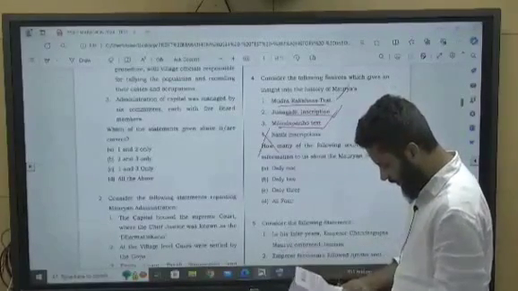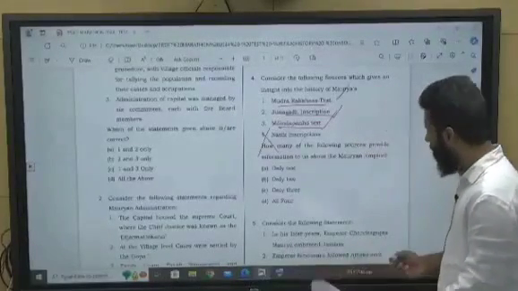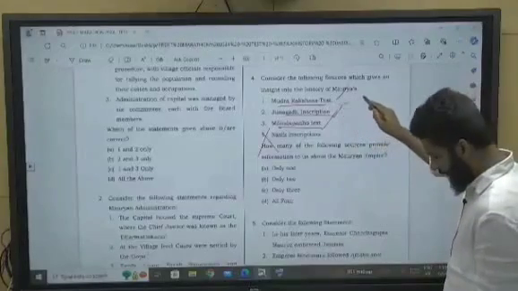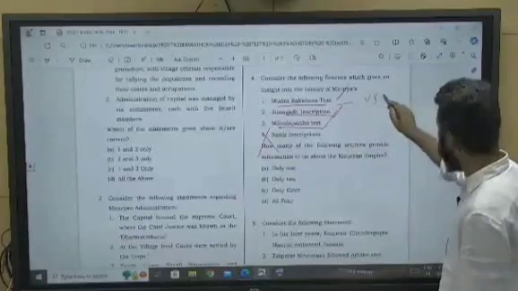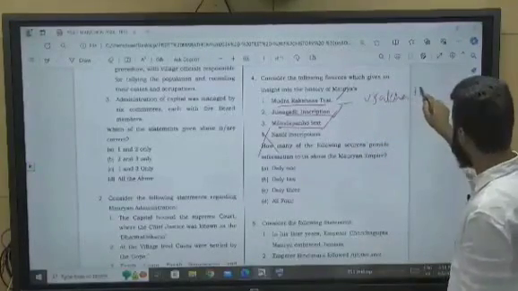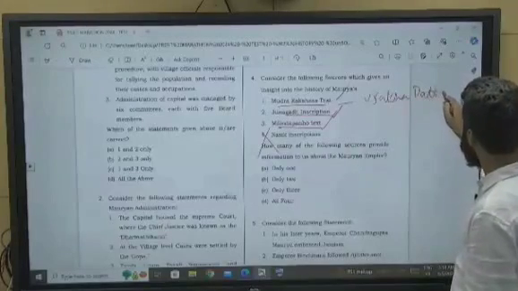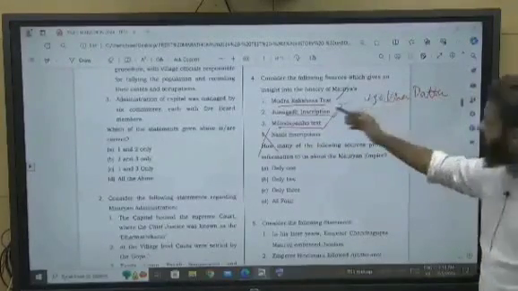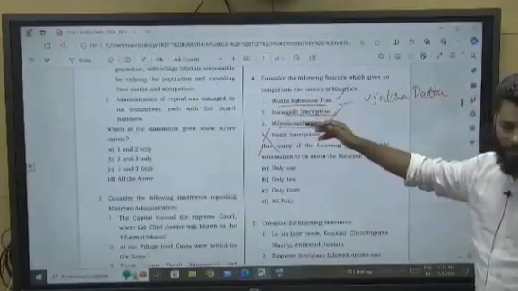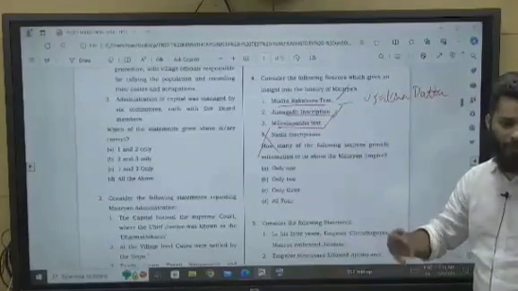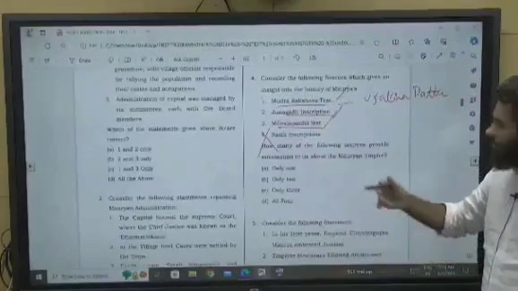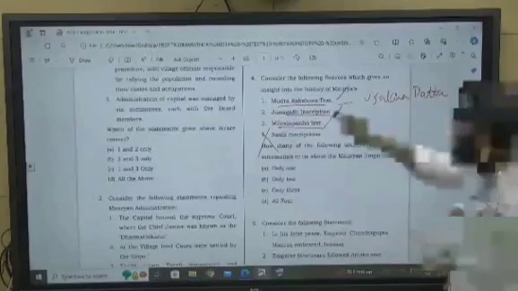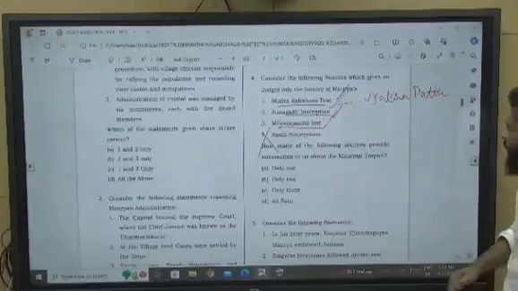Basically, Mudra Raksha was a text written by Vishakha Dutt, and he is giving information. It was compiled after the Mauryan period, but he was giving information about Chandragupta Maurya, how Chandragupta Maurya defeated Nanda with the help of Chanakya. So this is giving information about the Mauryan period.